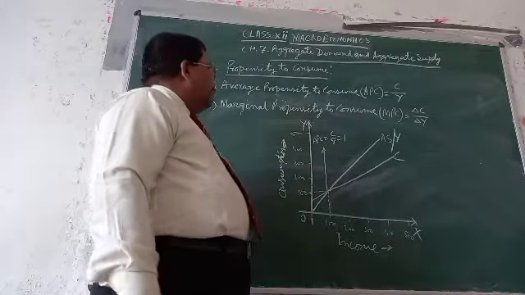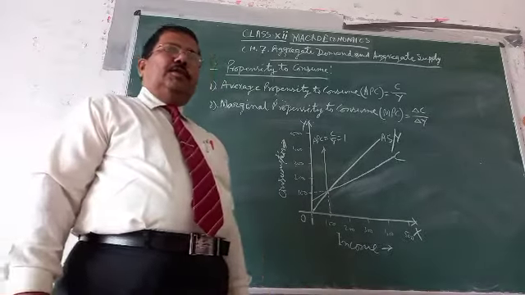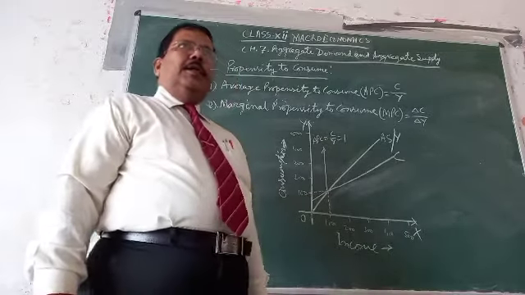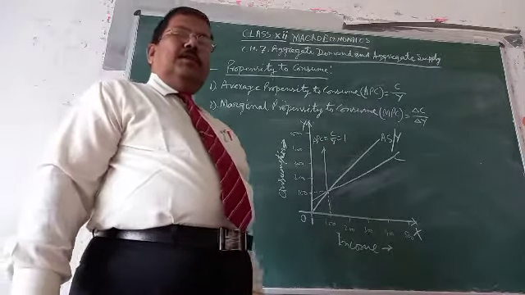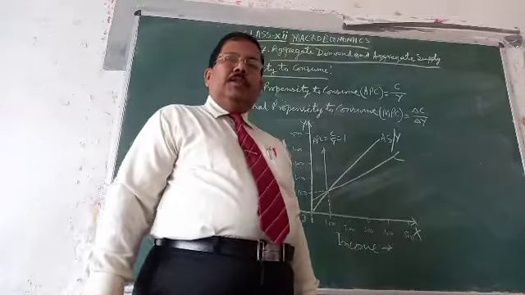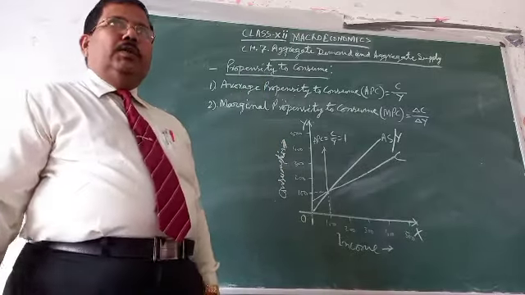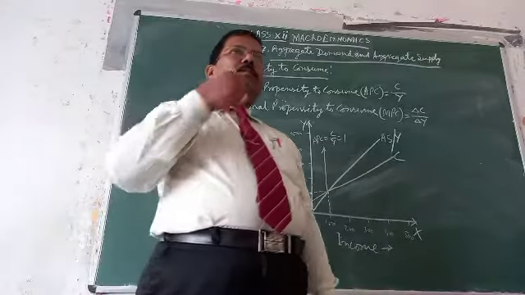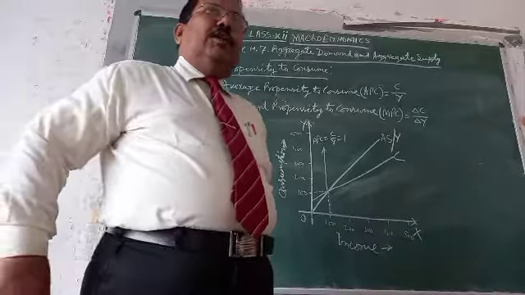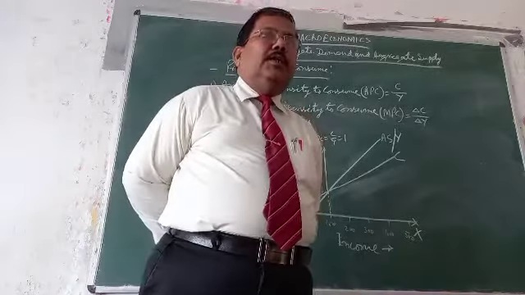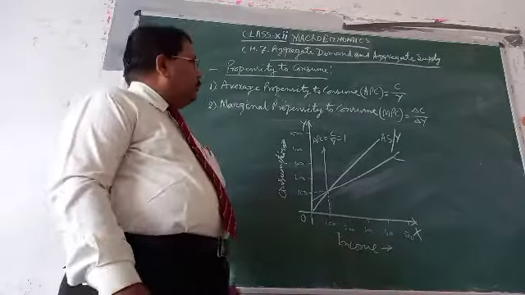One is average propensity to consume, in short form called APC, that is C by Y, consumption by income. If we divide total consumption by total income, we get the average propensity to consume.